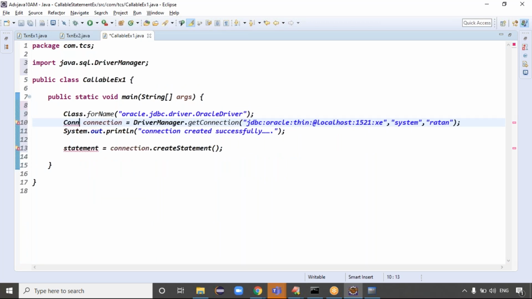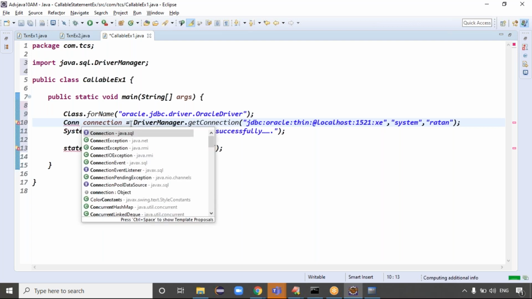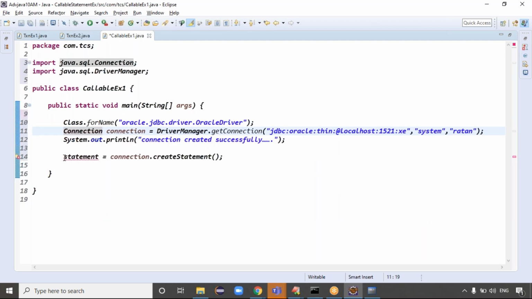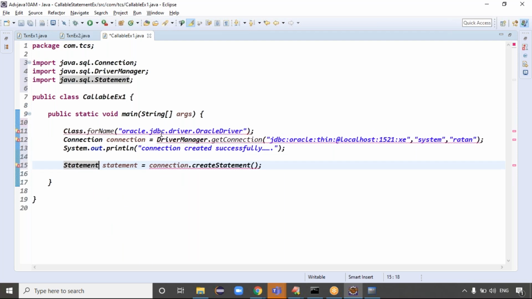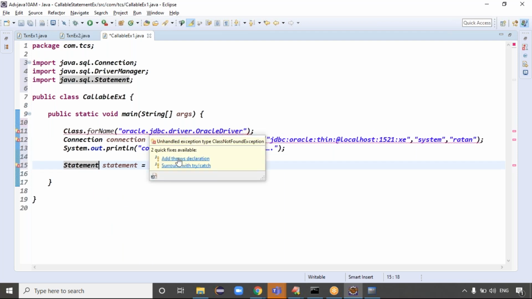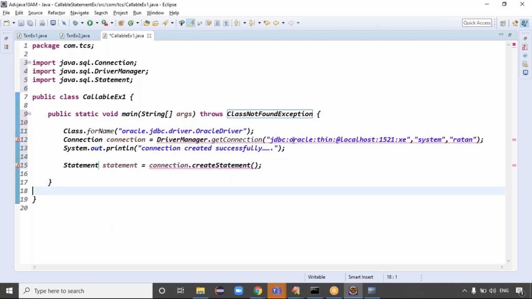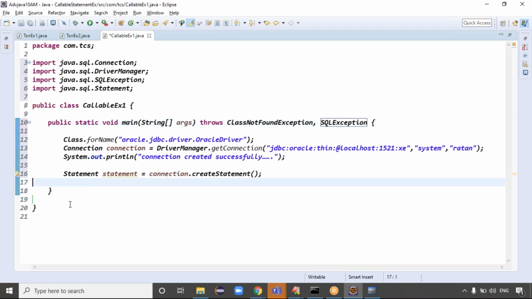We can write connection equal to DriverManager.getConnection. The statement object is statement equal to connection.createStatement. Exactly. Class.forName throws an exception, so let me use a throws declaration here. We can use SQLException, add throws declaration again. So two exceptions, right? Exactly, guys.